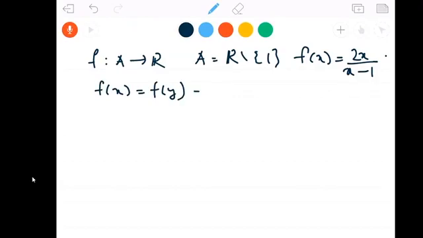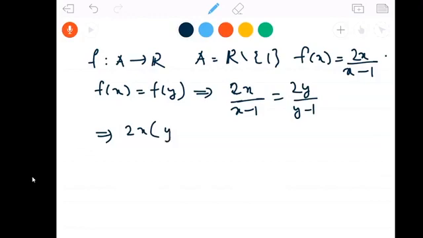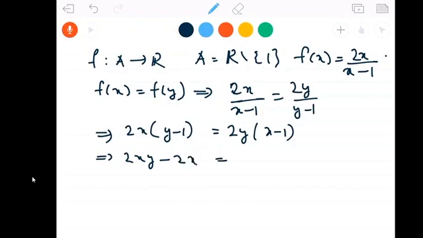f of x equal to f of y means 2x by x minus 1 is same as 2y by y minus 1, and this means 2x into y minus 1 is equal to 2y into x minus 1, or 2xy minus 2x is equal to 2xy minus 2y.